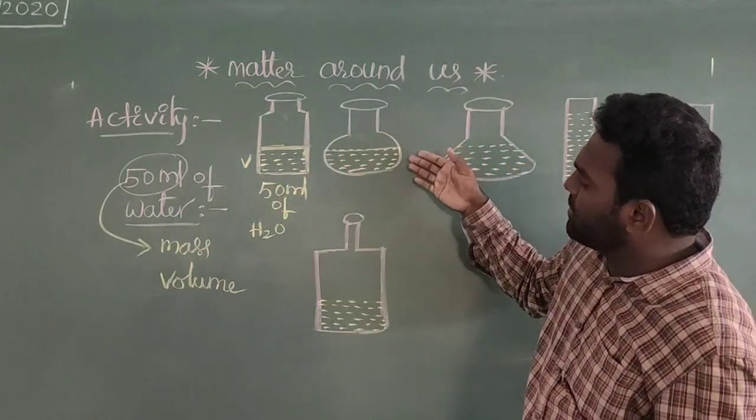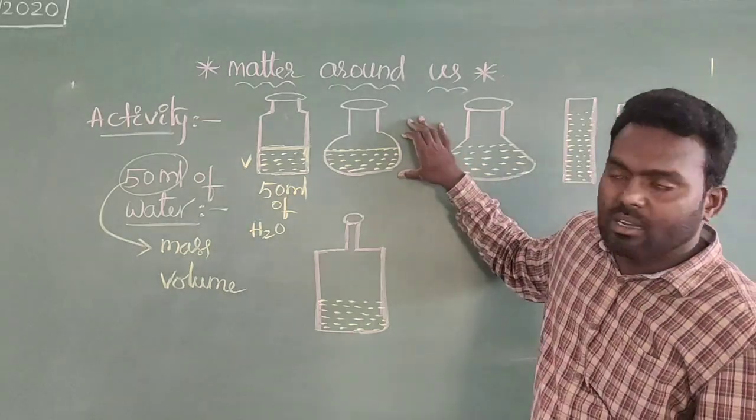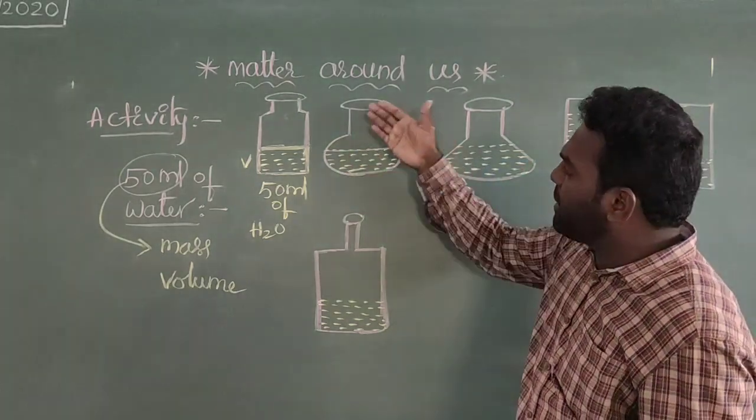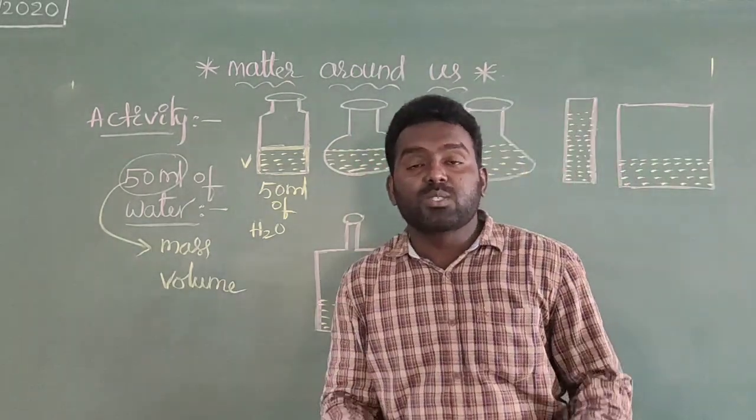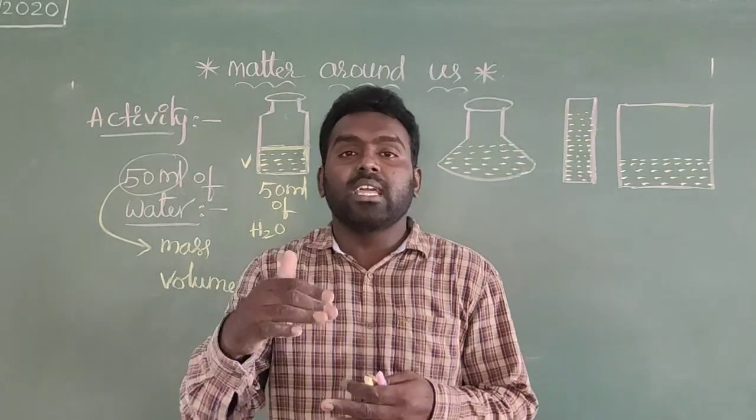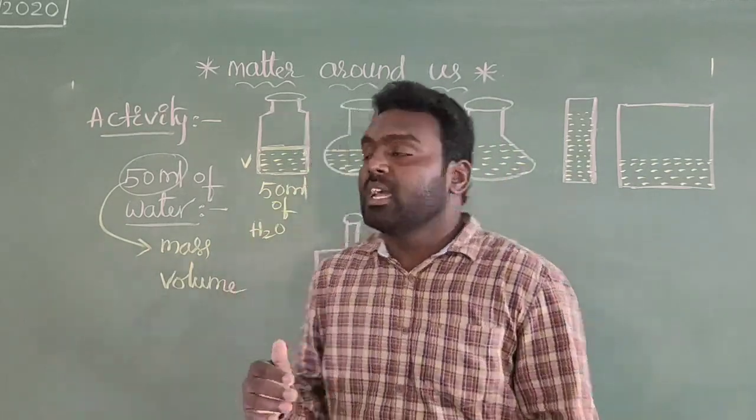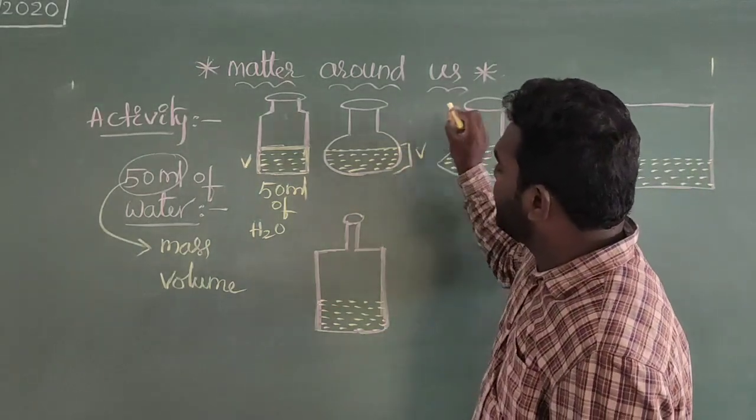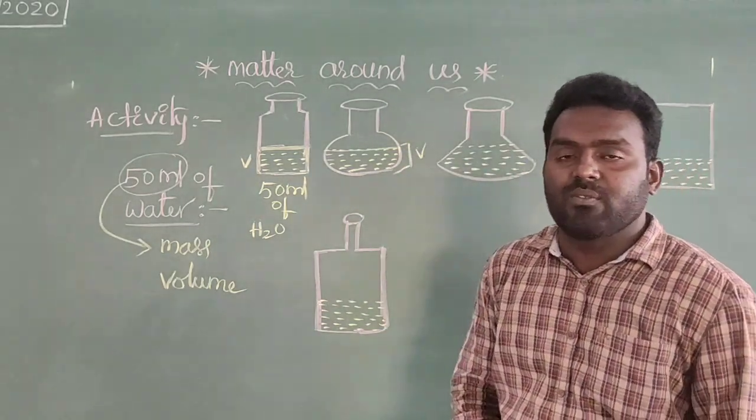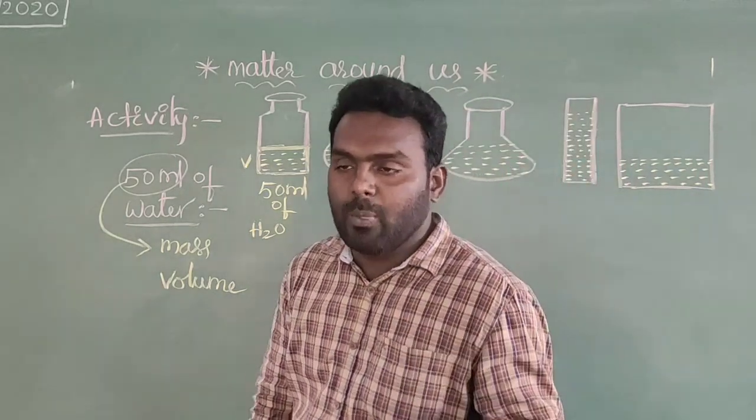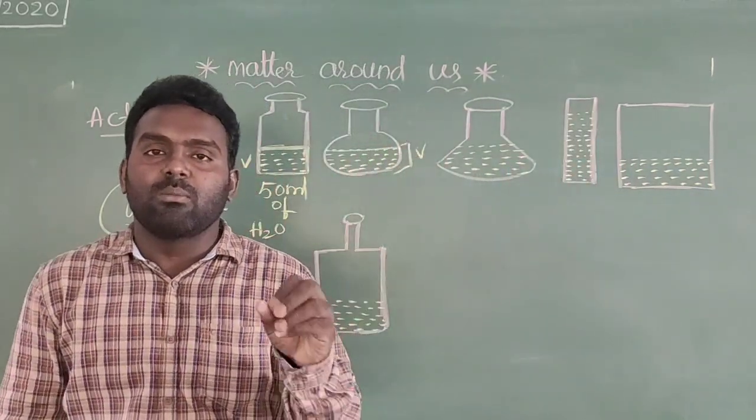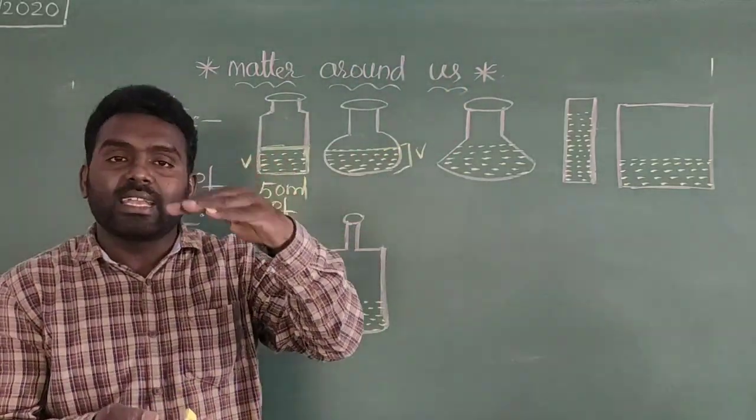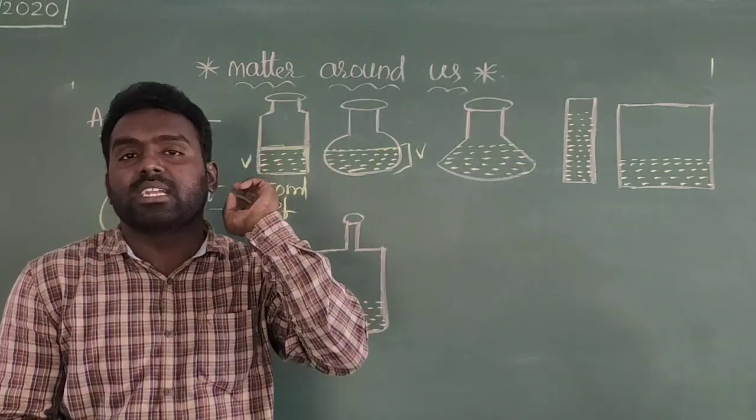And at the same time, by observing these containers here also, this is 50 ml of water, but the shape of the container is different. Why? Because we are taking a different container, so the shape of the container is different. That's why the volume is also different. Comparing this volume and this volume, both are different. The volumes differ because of the liquid's shape, volume and mass, and it mainly depends on which type of container we are taking.